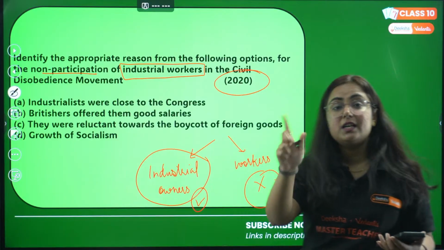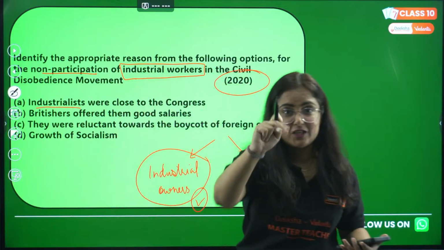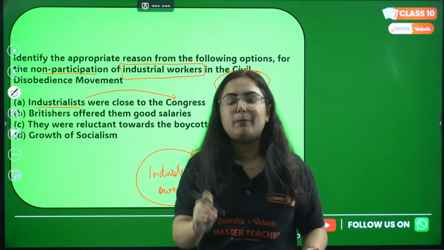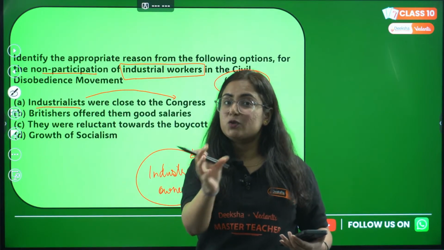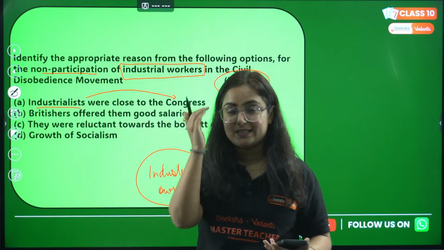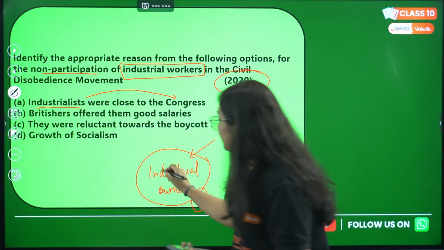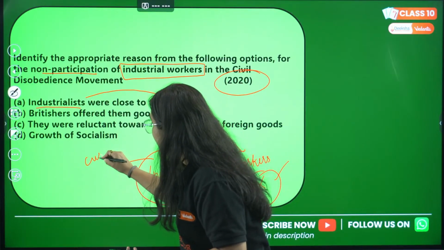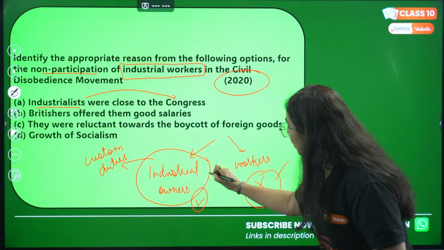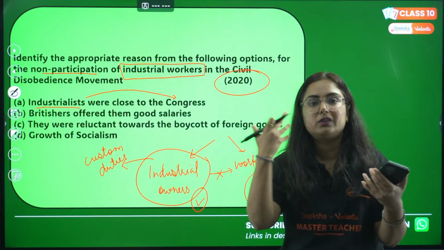However, the industrial workers didn't participate. Why? Because these industrialists were very close to the Congress. Now, it's something about money. Industrialists who have money will eventually sponsor some money to the political parties. Getting my point? And industrialists were having a very major problem that custom duties were raised on the Indian products.